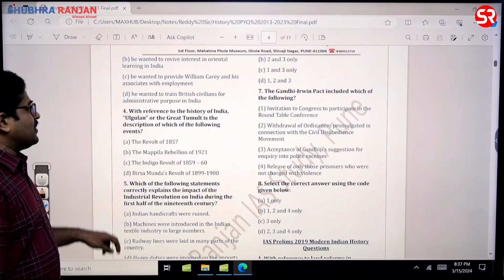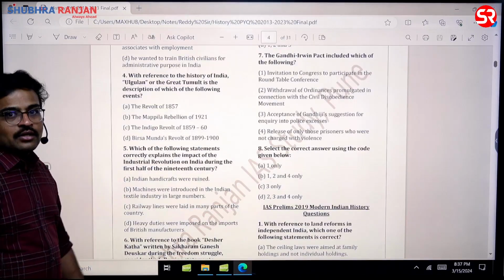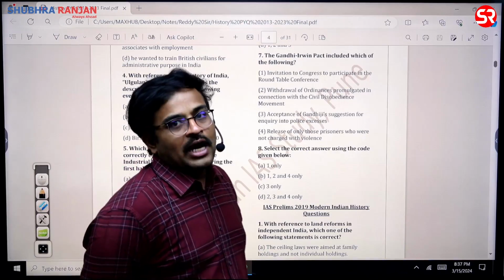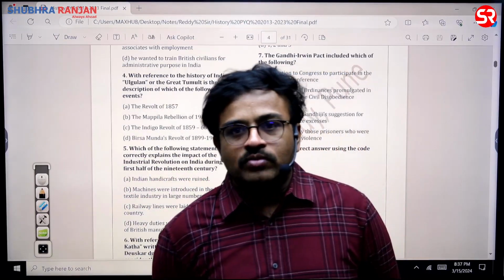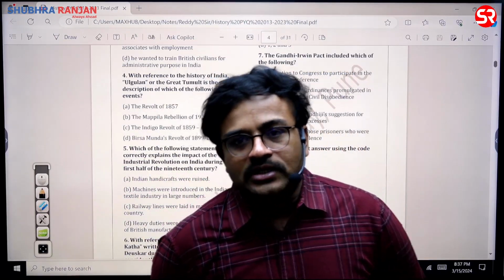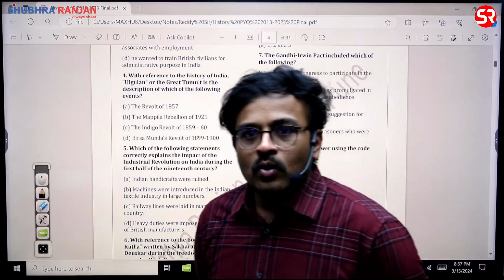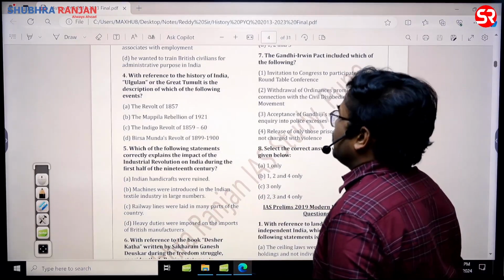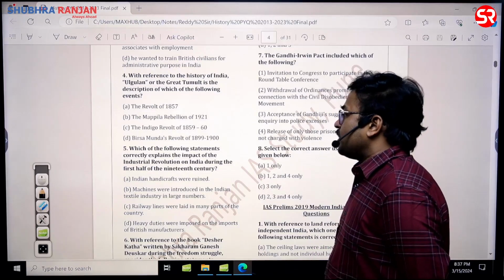So then after this, Ulugan or Ulgulan is the term. It is a reference to the Munda uprising, sir. In fact, if you read the Themes in Indian History Part 3 book, there itself you will find the term Ulgulan. Ulgulan means rebellion, sir. So the answer for this question is Birsa Munda's revolt of 1899 to 1900.